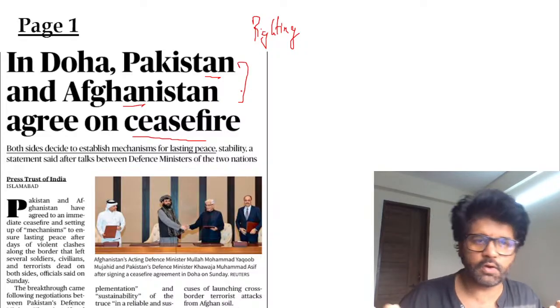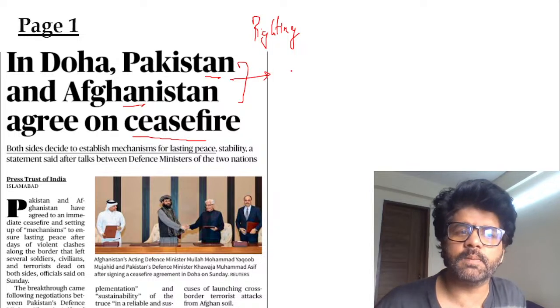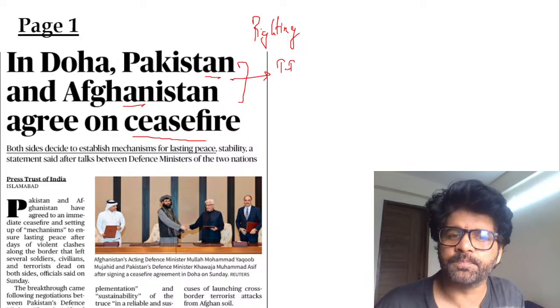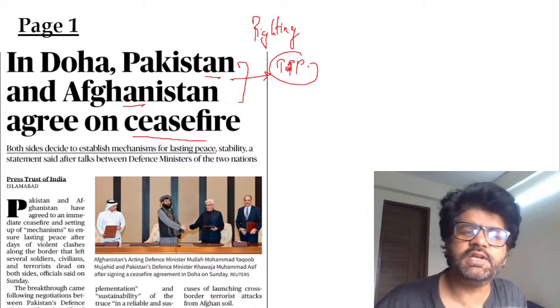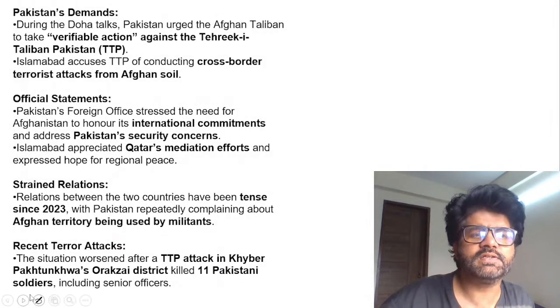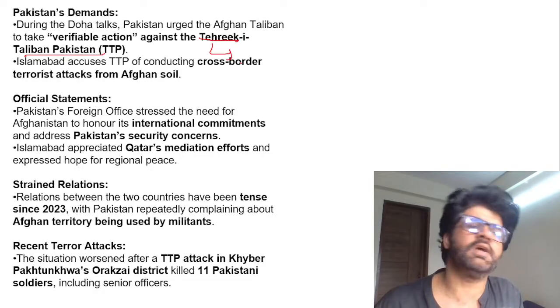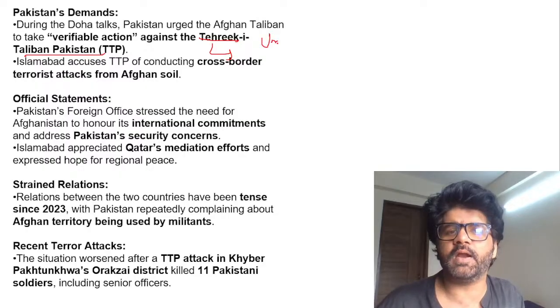We are not doing a comparative analysis here, but there is a keyword which we have to understand when we are talking about Pakistan and Afghanistan, which is TTP. This TTP is causing a lot of issues between Pakistan and Afghanistan. What is this TTP? Tehreek-e-Taliban Pakistan. It's an umbrella organization.